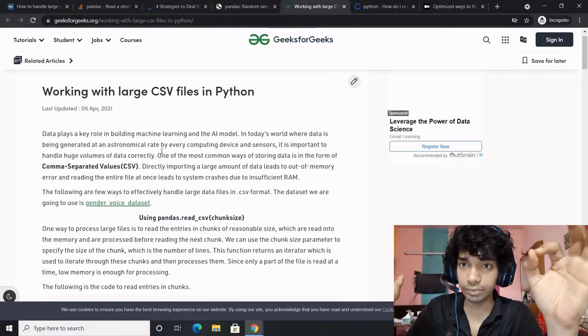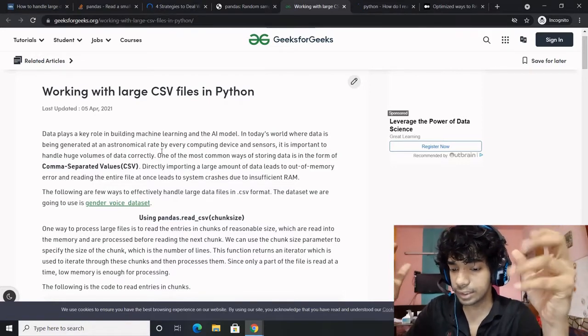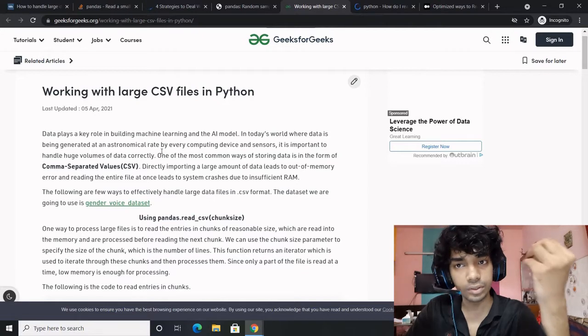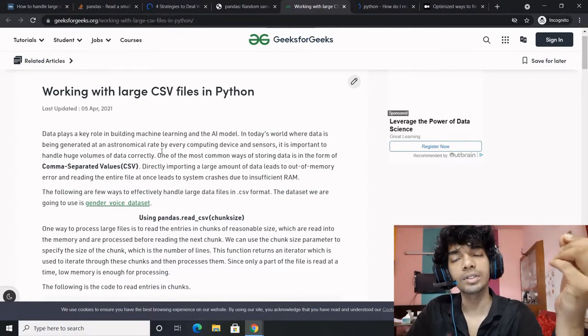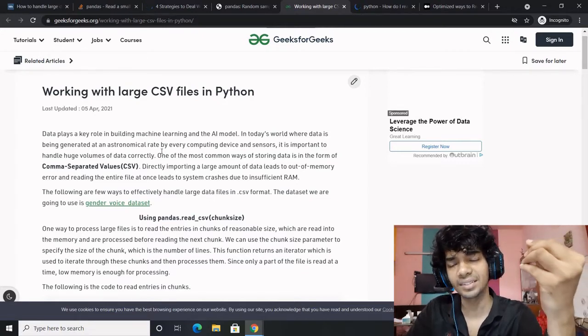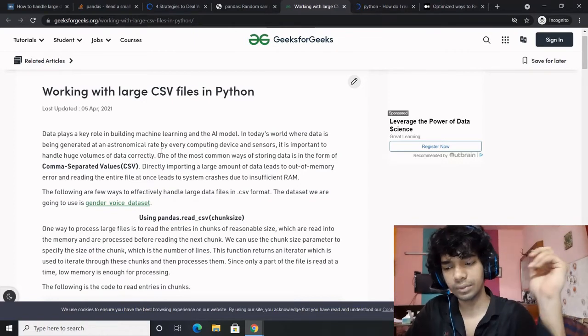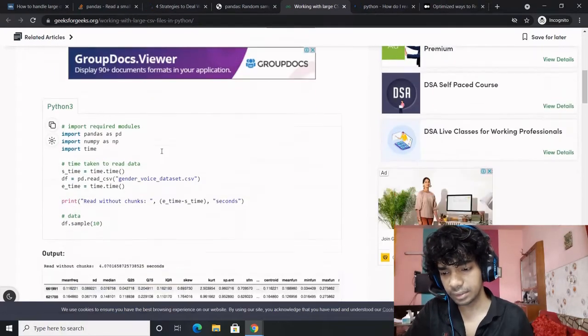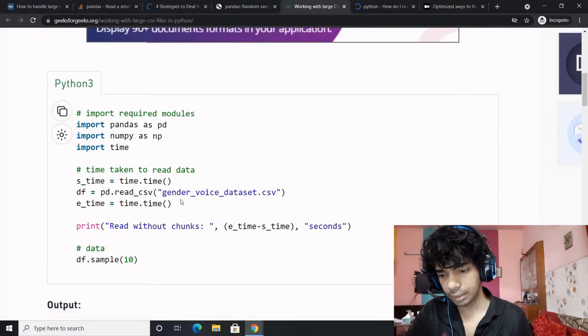But what if the CSV file is huge and the RAM is not sufficient? RAM memory is not sufficient in that scenario. In that case, this is what we need to do. So let us dive in. What is needed to be done is, alright.